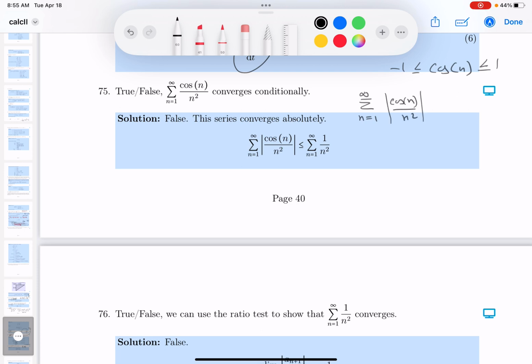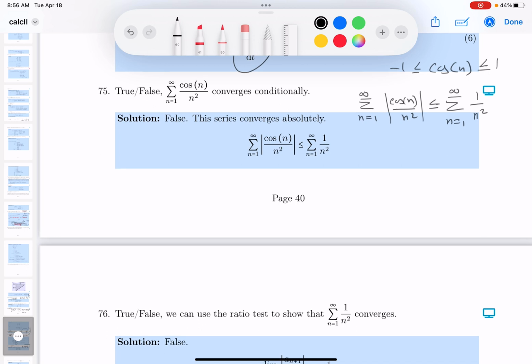Now, what do I know about this? When I do the absolute value symbol, it becomes a much easier problem for me. It's a positive term series. What do I know about this guy over here? I know it's going to be less than or equal to something. What's going to be less than or equal to? The sum, n equals 1 to infinity, of 1 over n squared.